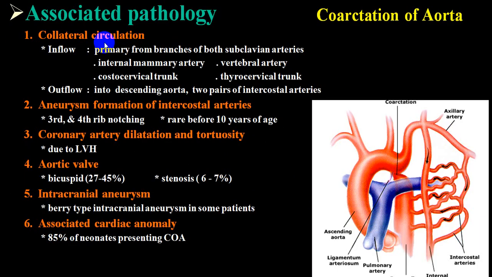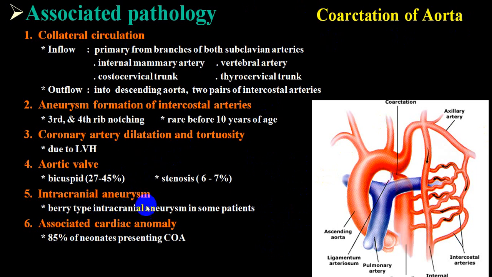So collateral circulation, aneurysmal formation in intercostal blood vessels, coronary artery dilatation and tortuosity. The aortic valve can be bicuspid, and if it is bicuspid, very frequently it is a stenotic valve. And whenever there is aortic stenosis, you can get an ejection systolic murmur, a crescendo-decrescendo murmur best heard in the aortic area. Very high chance of berry aneurysms, and secondary to this, there is always a chance of subarachnoid hemorrhage.